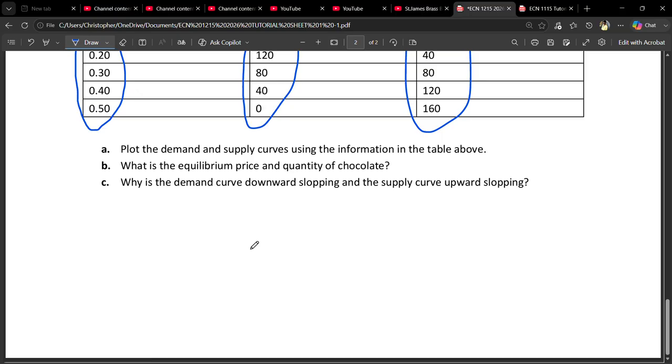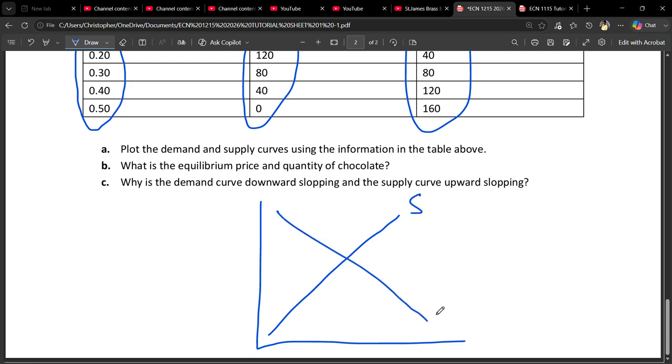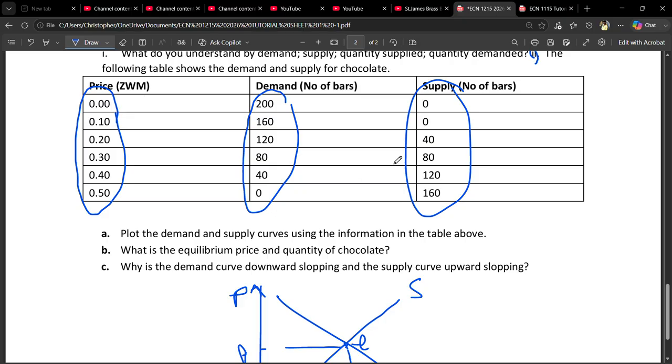So plotting this, our curve is going to look something like this. The supply curve is upward sloping, the demand curve is like that. Probably we are going to have the equilibrium price and quantity, and the equilibrium point is going to be there. So this is the equilibrium price, and that's the equilibrium quantity. We have quantity there, it's plotted against quantity, 0 there, and price there. So this is how it will look if we plot this.